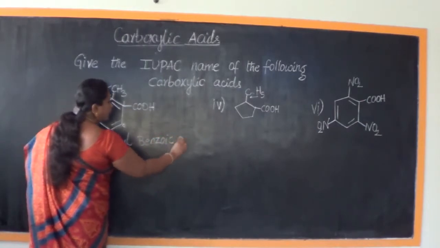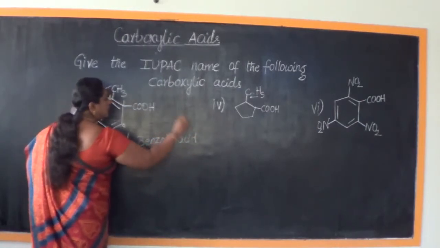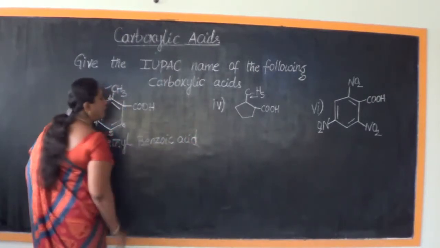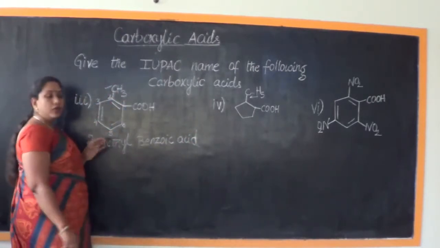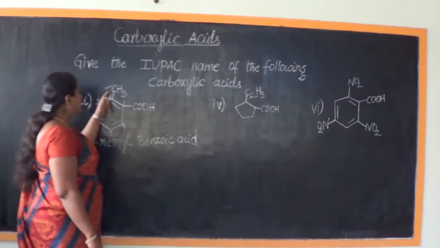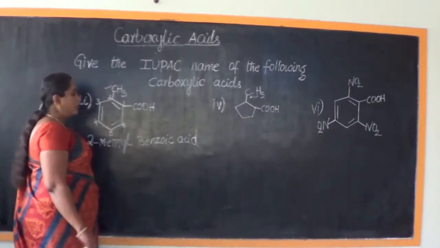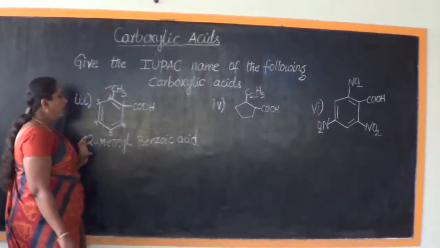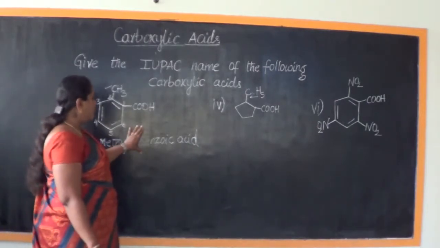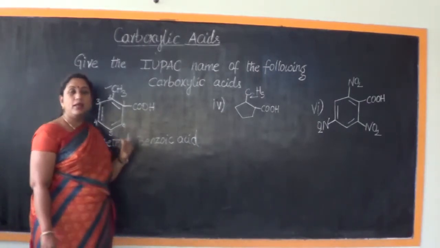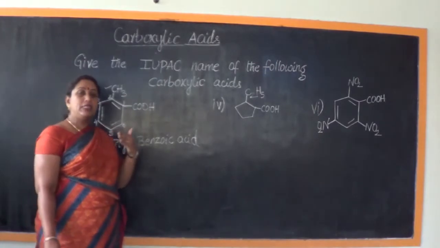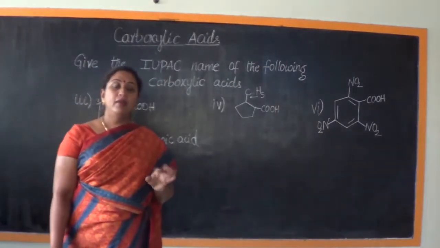What is the formula of benzoic acid? C6H5COOH. In that, one more H is also being substituted by a methyl group. That's the only change. What will be the perfect name for benzoic acid? Because benzoic acid, as I told you previously, is a sanctioned name.